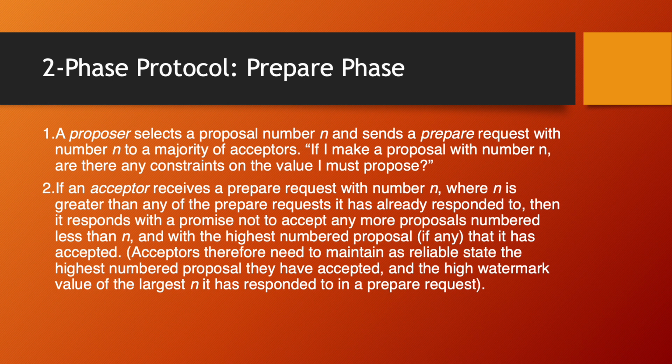If an acceptor receives a prepare request with number n, where n is greater than any of the prepare requests it has already responded to, then it responds with the promise not to accept any more proposals numbered less than n. And that is the highest number of proposals that it has accepted. Acceptors therefore need to maintain as reliable state the highest number proposal they have accepted and the high watermark value of the largest n it has responded to in a prepare request.